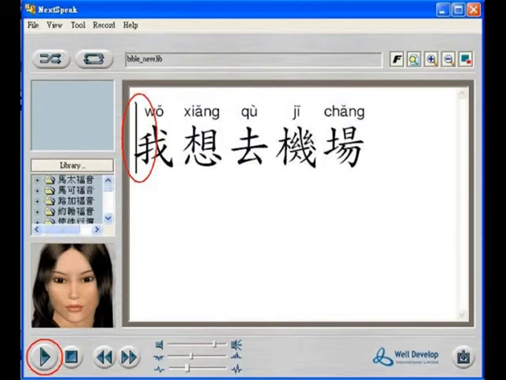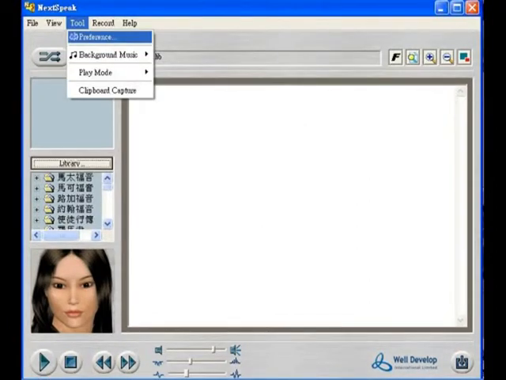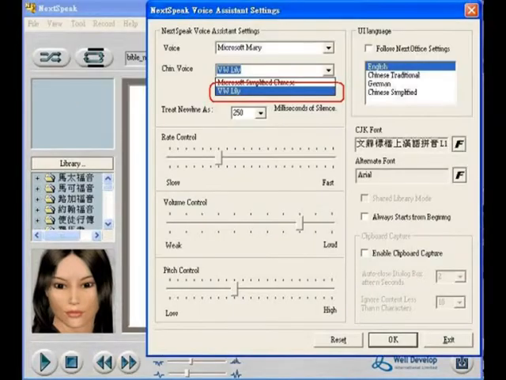The trial version will read a license statement in between each sentence. If you do not hear a lady's voice reading the text, please go to Tools and Preferences, choose VW Lily at the Chinese voice option.